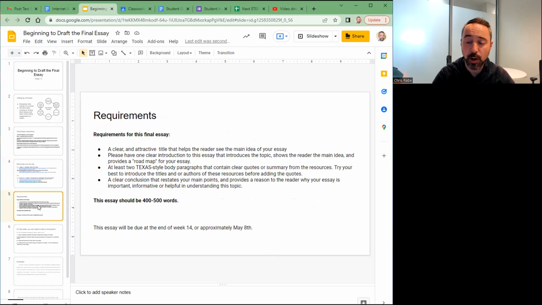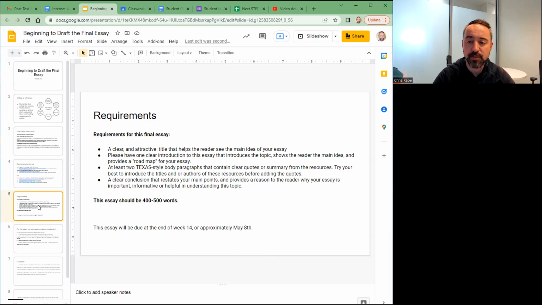Requirements, everyone, for the whole essay, not just for the introduction. It's important to have a really good title, everyone. Make sure to work on your title. Titles are often like a summary of the main idea of your essay. It's important to have an introduction in your essay that includes a topic, shows the reader the main idea, and provides a roadmap for your essay. A roadmap just means showing the plan of your essay.